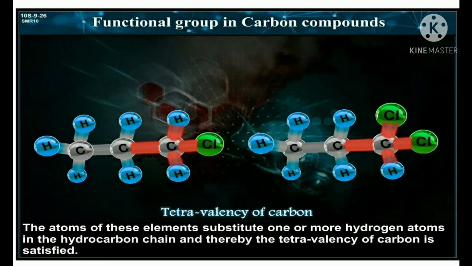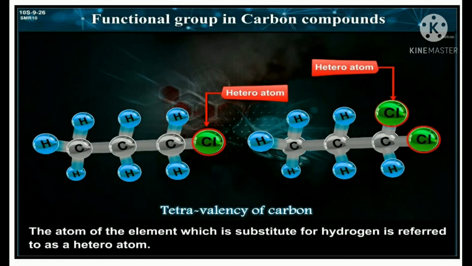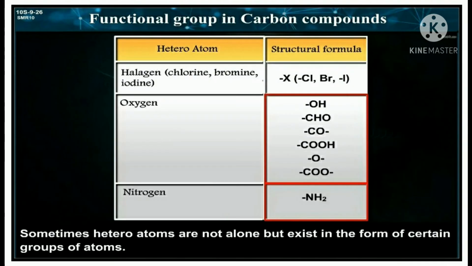The atoms of these elements substitute one or more hydrogen atoms in the hydrocarbon chain and thereby the tetravalency of carbon is satisfied. The atom of the element which is substituted for hydrogen is referred to as a heteroatom.